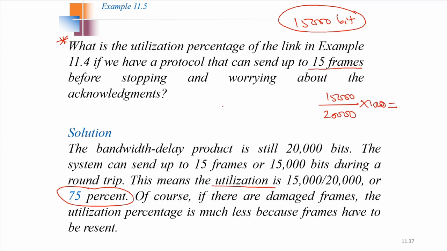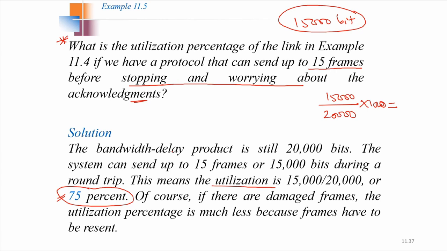Here it is saying that before stopping and worrying about the acknowledgement, whatever frames are sent are received. Don't worry about any errors. If there is some error, then this percentage will be less than 75. So the utilization percentage will be less than 75 if there is an error, or a chance of packet dropping or acknowledgement loss, then the percentage will drop. Okay, so up to here we have seen the stop and wait ARQ protocol.